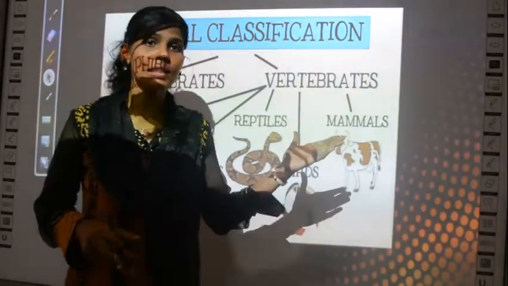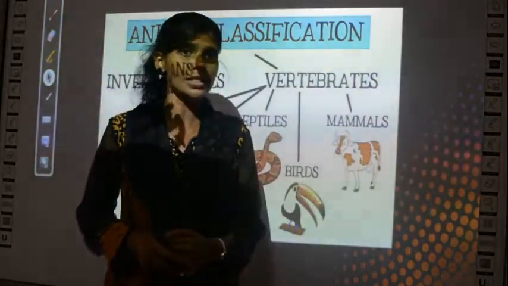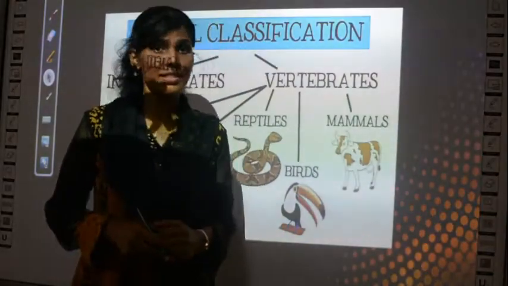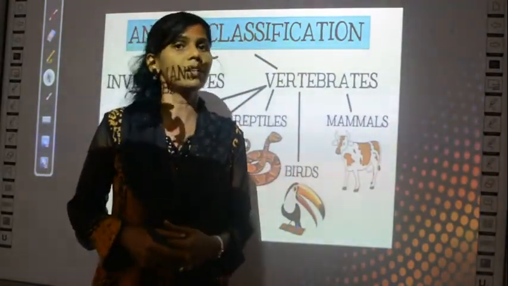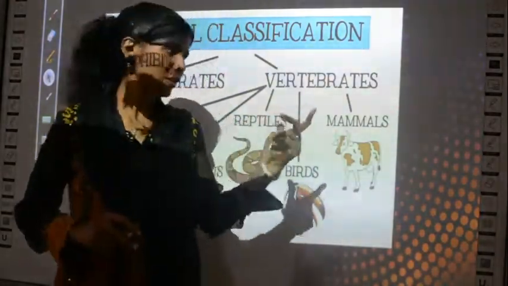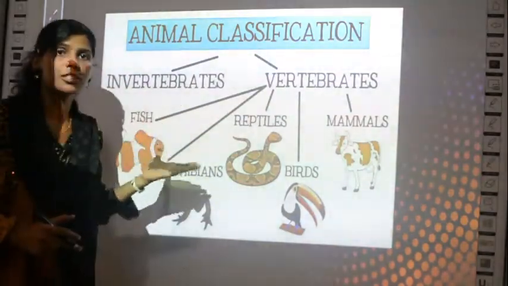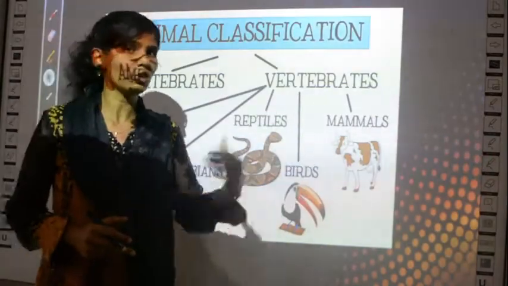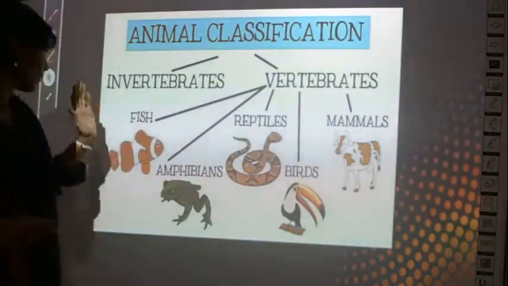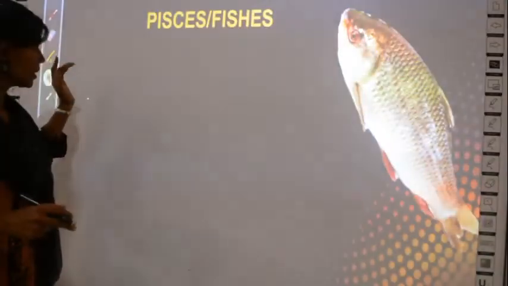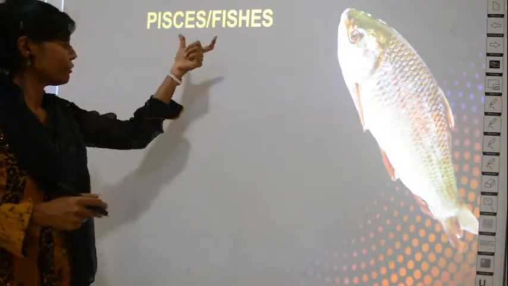Okay, and this is the last part of the lesson. With this the lesson ends, that is, the animal classification lesson ends with this topic. So in today's class we will be learning the characteristics of each of these 5 groups in detail. So let's start. So first we learn about fishes.